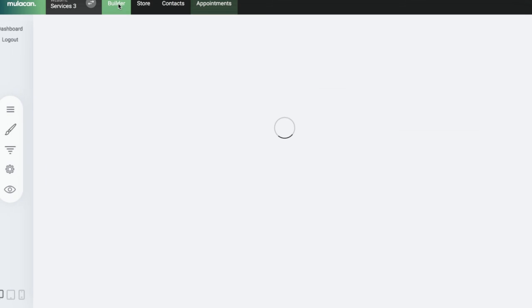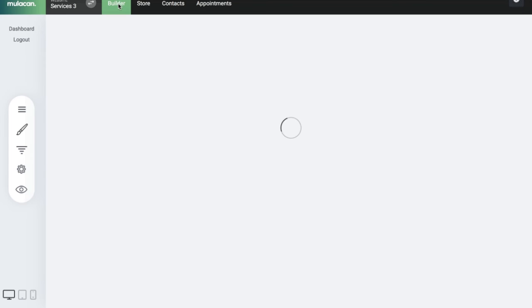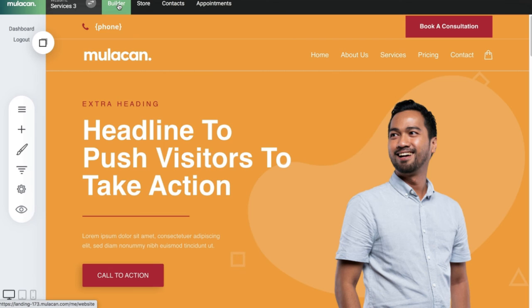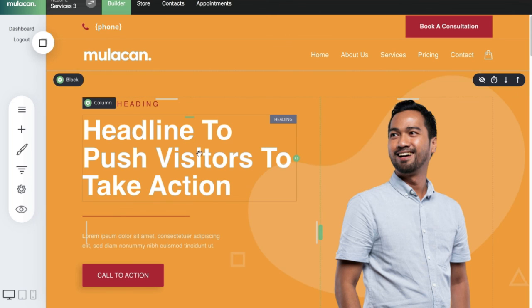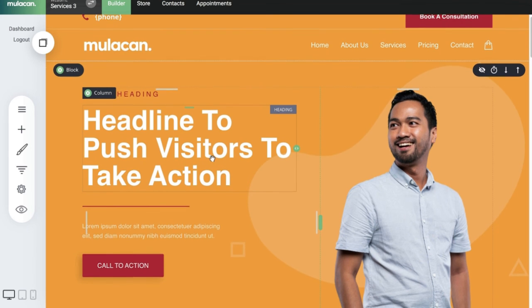Not only the builder, but we help you to do the e-commerce side of things, the CRM side of things, the booking appointment side of things, to make sure not only you get the page builder, but you get everything working seamlessly together. All right, so now on to building the pages. Like I said, it's the smoothest experience I ever encountered in building pages.